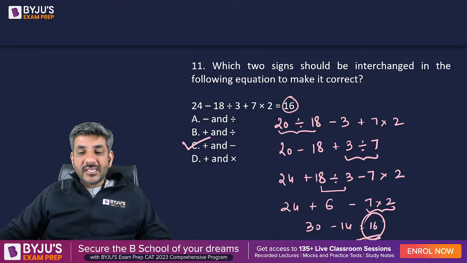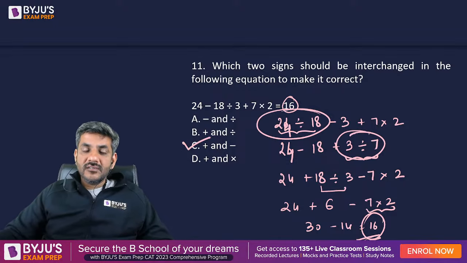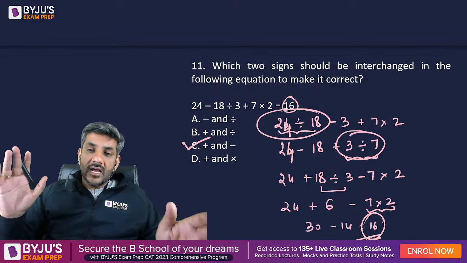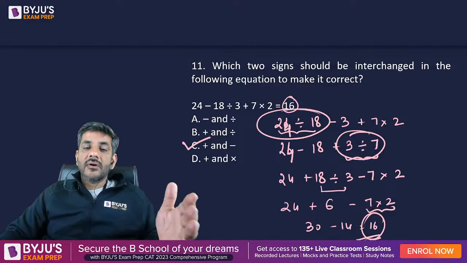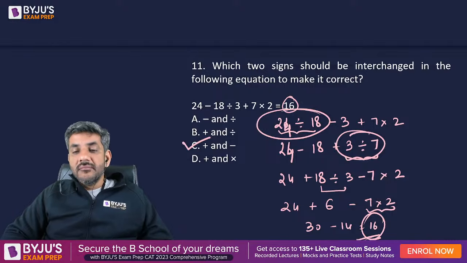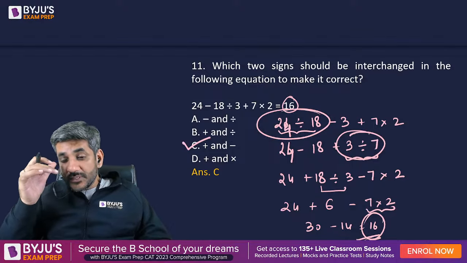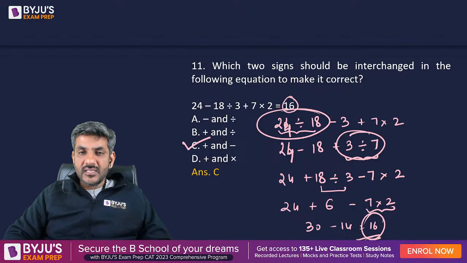I would repeat once again that in option A and B, why are we not talking about them? Because the moment you use a division here or here, they create a fraction and there is no other fraction. So chances of having an integer at the end when you are multiplying or adding some of the fractions are extremely less. So therefore, I am saying that my answer should be option C, that is plus and minus. That was question number 11. I'll move ahead. I'm sure it is clear to all of you.